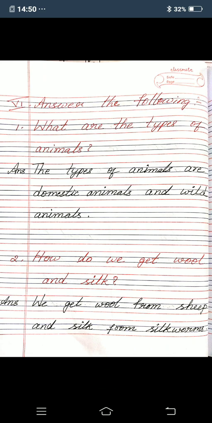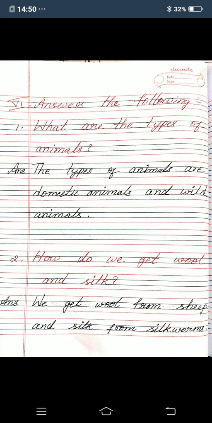Answer the following. First one, what are the types of animals? Answer: The types of animals are domestic animals and wild animals. Types of animals. Domestic animals and wild animals. The types of animals are domestic animals and wild animals.